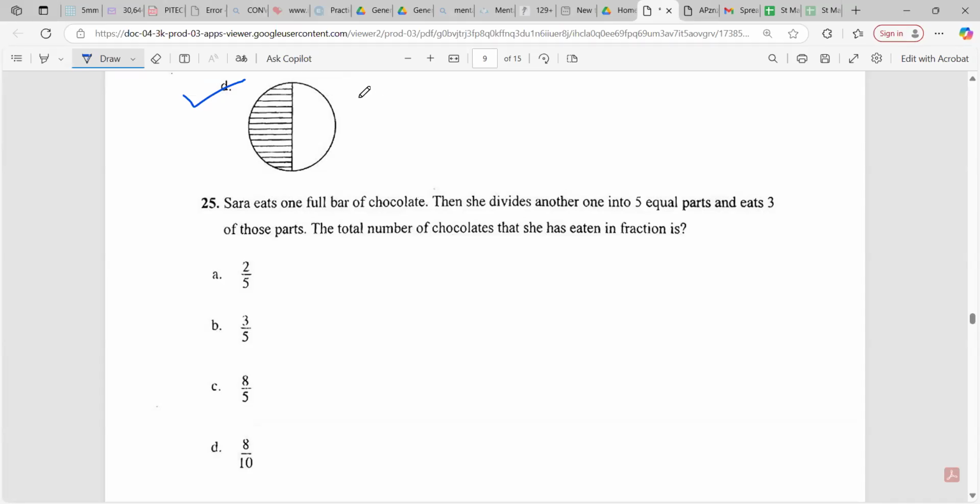But yes, sir, the parts were not equal. When I drew the line, they were not equal. So that's why I show you guys that it's not correct, because in a fraction, each part has to be equal.